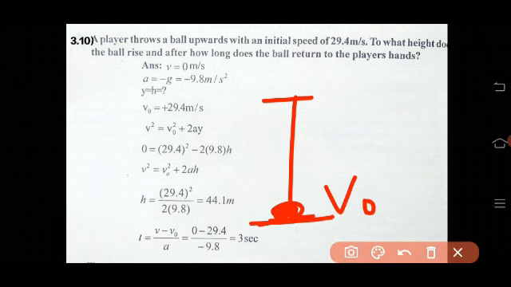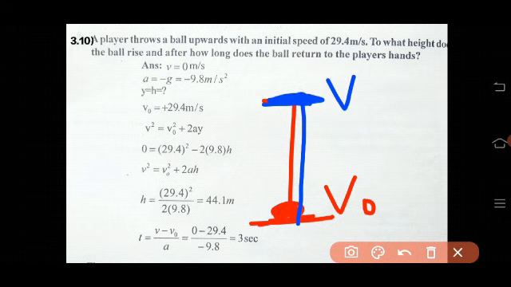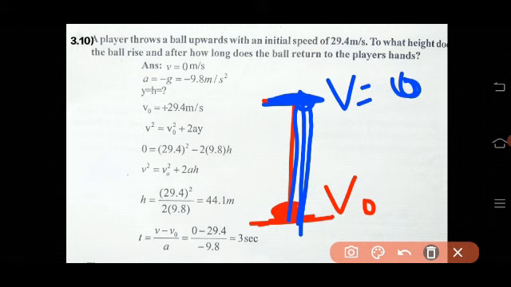When it reaches the highest point, normally what happens? The ball stops and it returns back. Therefore, the final velocity must be 0.